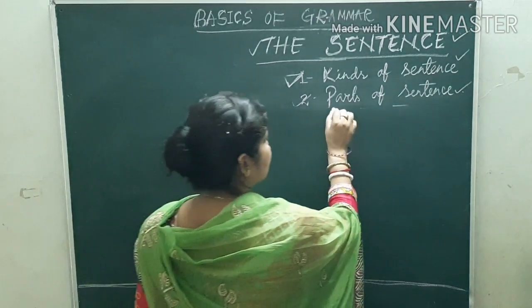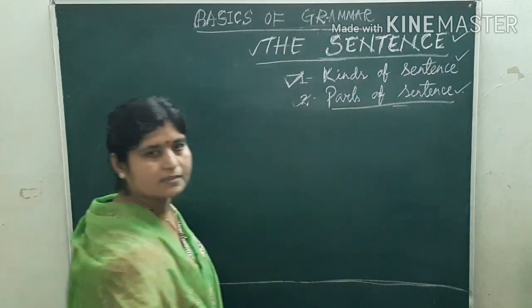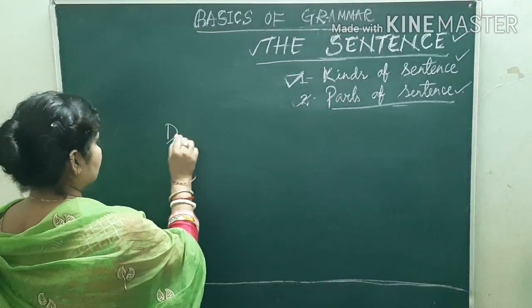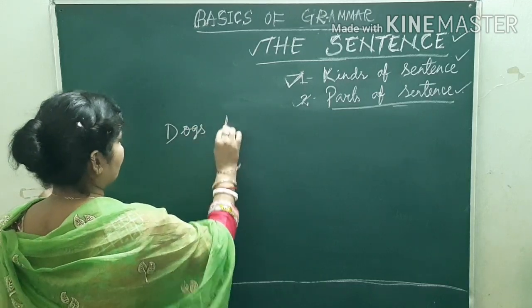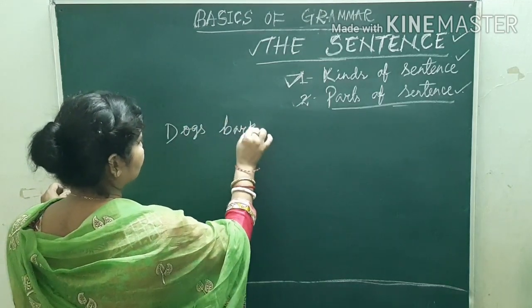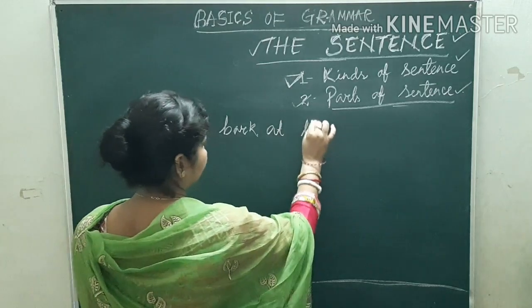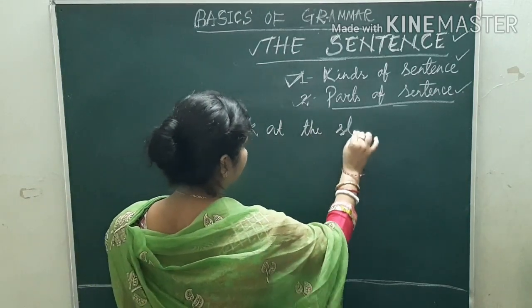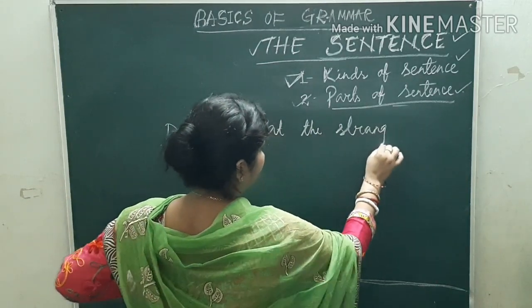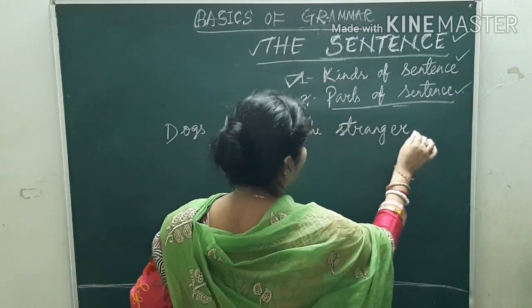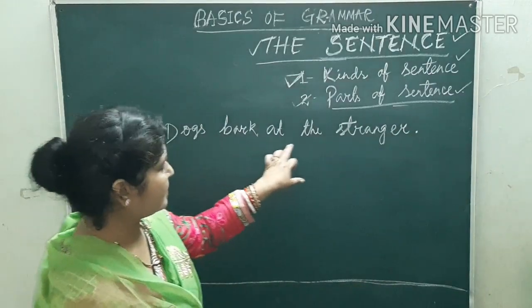Now, we are going to discuss the parts of the sentence. Dogs bark at the stranger. Dogs bark at the stranger.